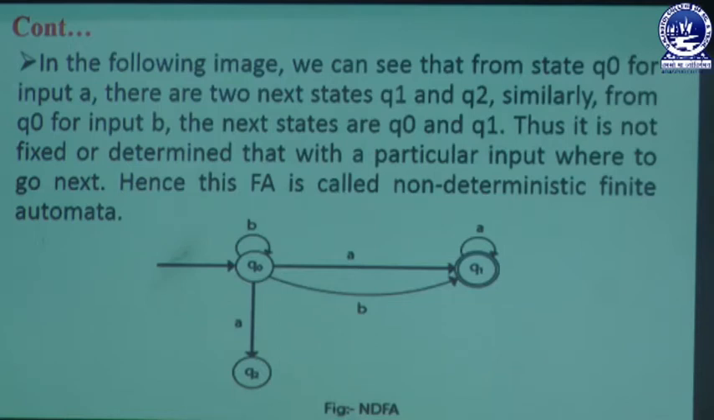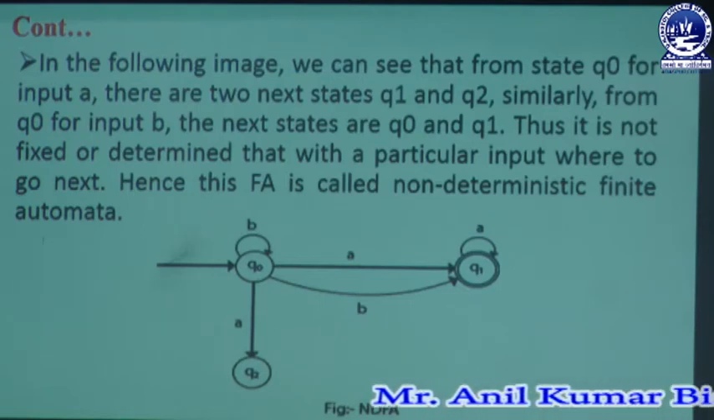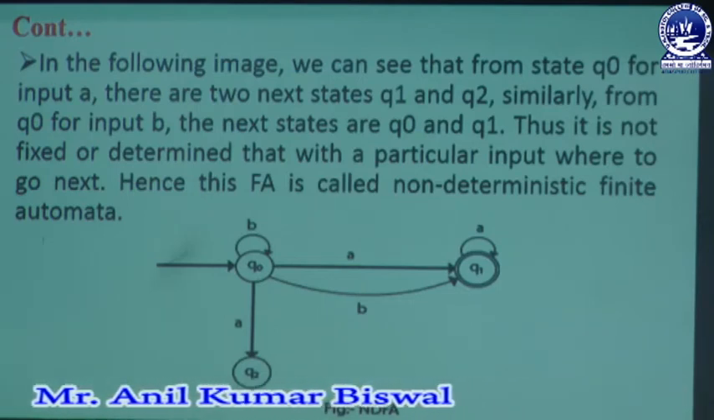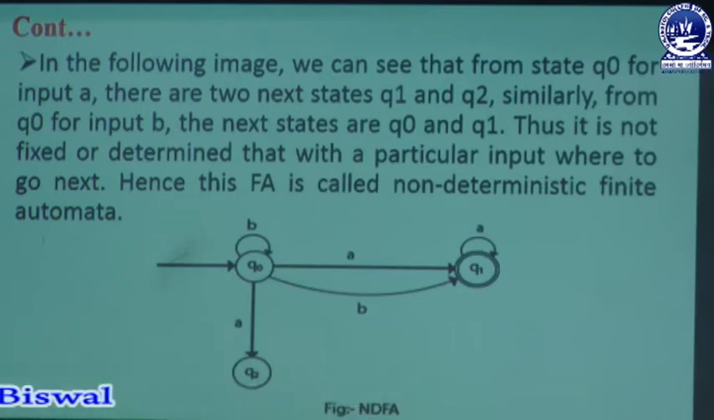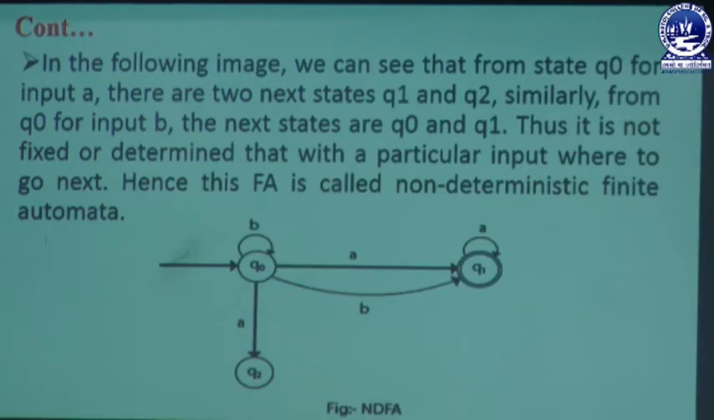Similarly, from q0 for input B, the next states are q0 and q1. If a user puts the input B at state q0, it is self-redirected, and whenever the user puts another B symbol, it is automatically linked with q1. So it is not fixed or determined where to go next with a particular input. Hence this finite automata is called a non-deterministic finite automata.